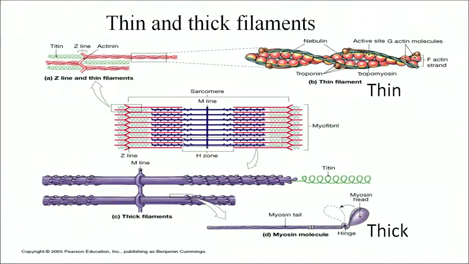You can see here in the diagram the thin filament, which is the actin, and the thick filament containing the tail and the head. Together, the tail and head of the myosin and the actin filament make a particular framework. In that framework you can see a number of zones formed, like the Z line, the M line, and the H zone. Actin and myosin together make a functional unit, and that functional unit we call the sarcomere.